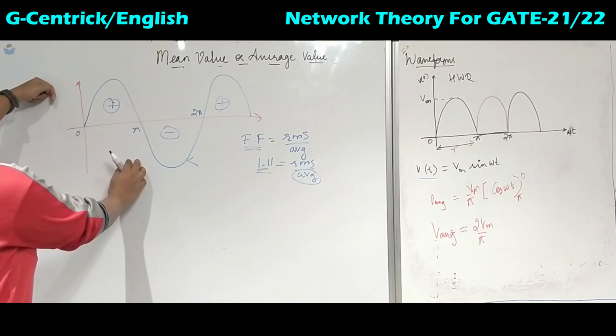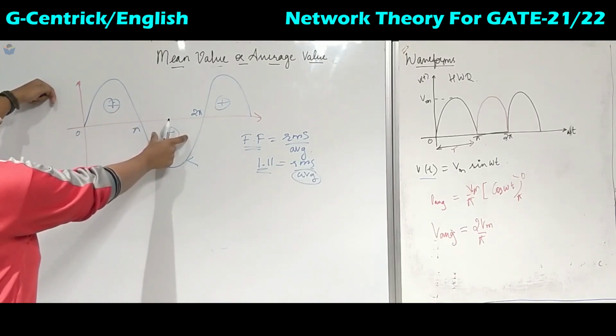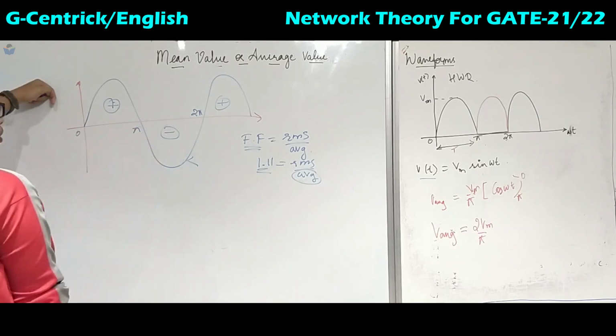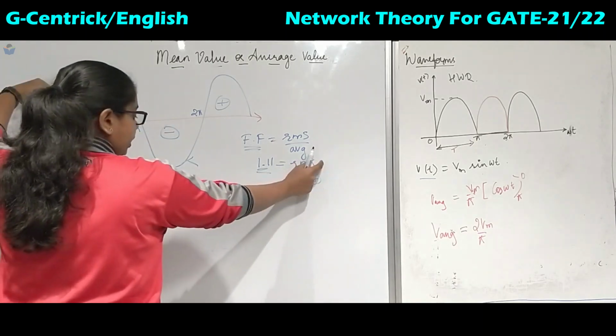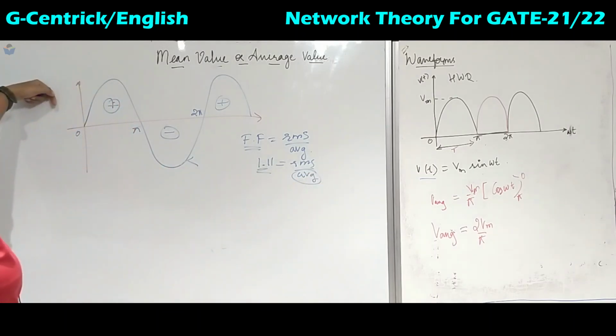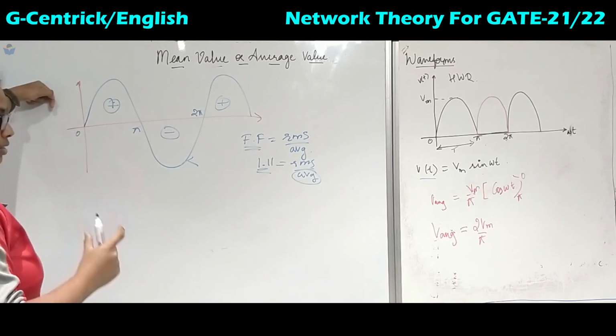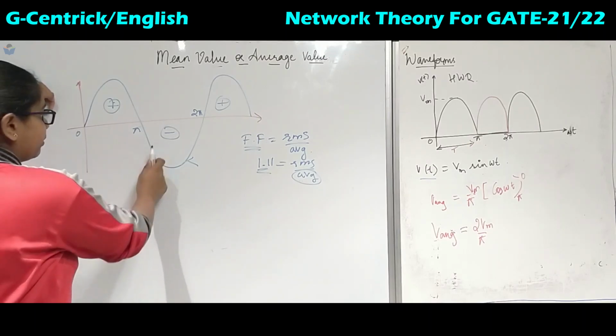Okay, there exists a finite value for this waveform, because RMS has a finite value and average value also has a finite value, that is why the form factor is finite, and that is the reason the sinusoidal wave average exists. So now what will be the average of this one?